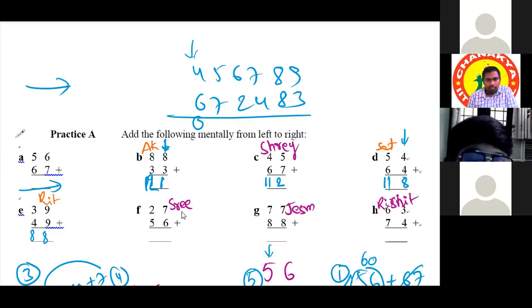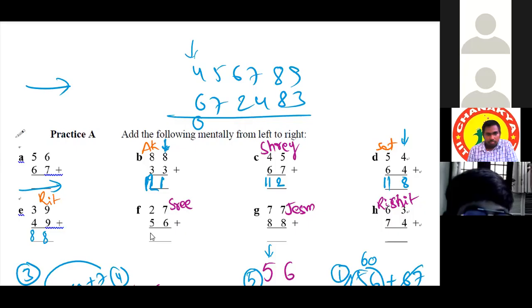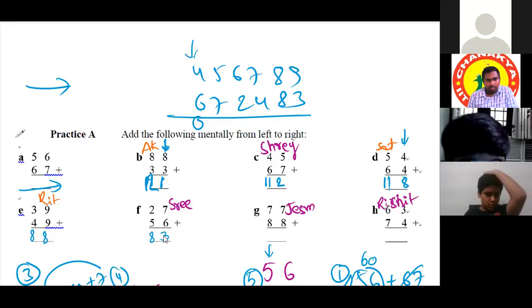Yes, sir. 5 plus 2 is 7, and as it is a carry combination, it will be 8. And then 7 plus 6 is 13. Not 13, 3, end number. Yes, 3. Okay. Jashmita. Hello, sir. Can you hear me, sir? Okay, Satvik. Sir, actually, I had low battery, so my screen was stuck.